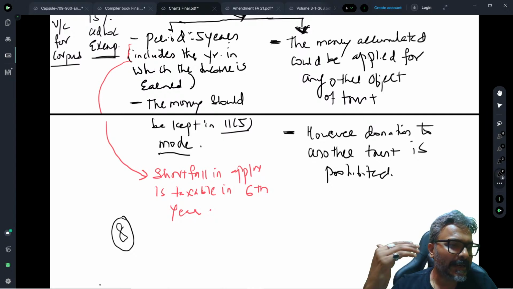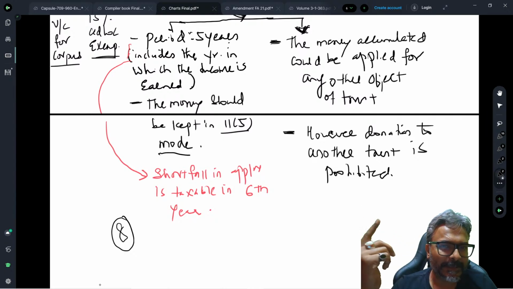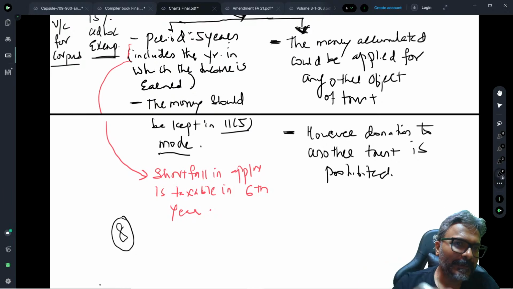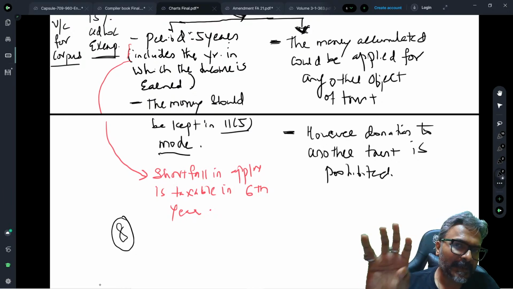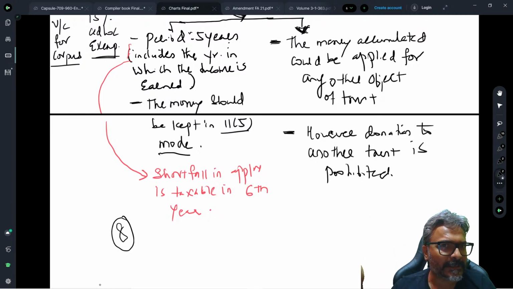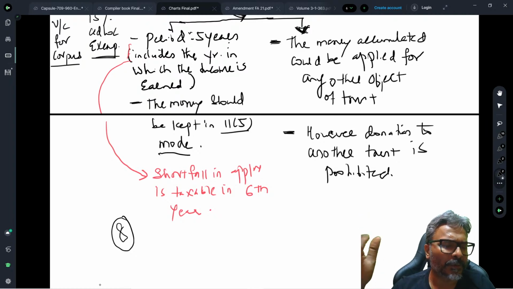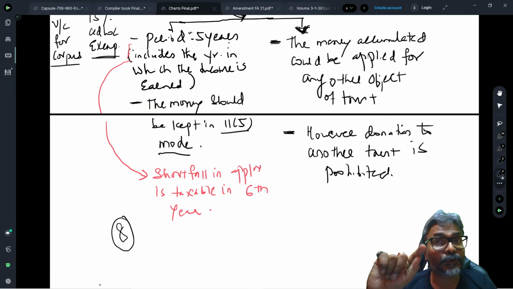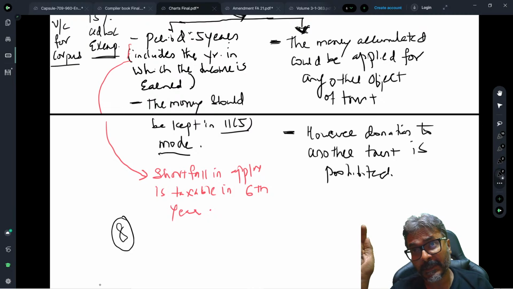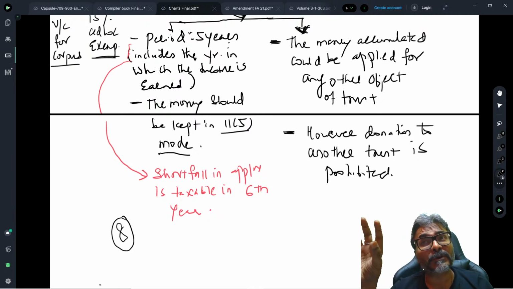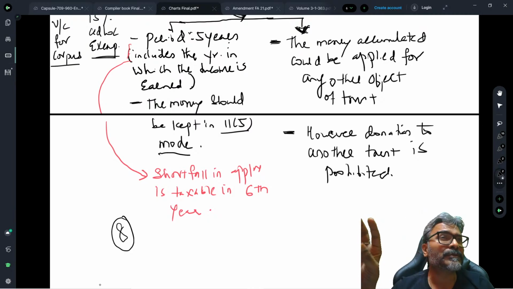So this is just an irony, students. If in the current year I've got the income, and I want to donate to another trust, is it considered an eligible application? Yes, it is considered an eligible application, provided the donation is not towards the corpus. That's the only condition. However, if I'm choosing the option of accumulation, then in that case, students, the donation option is ruled out.